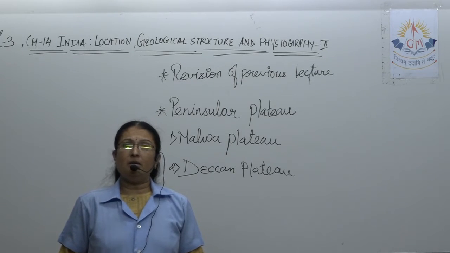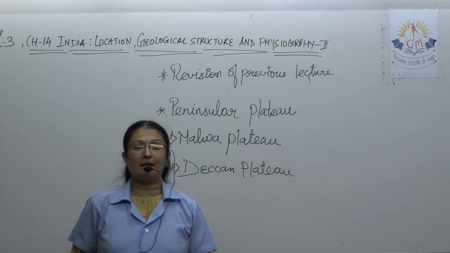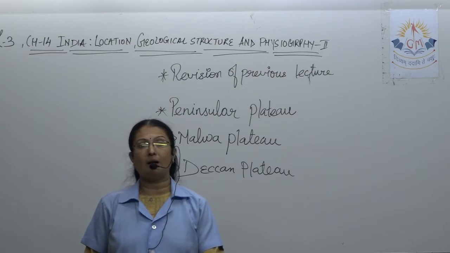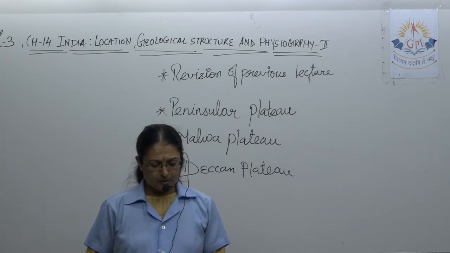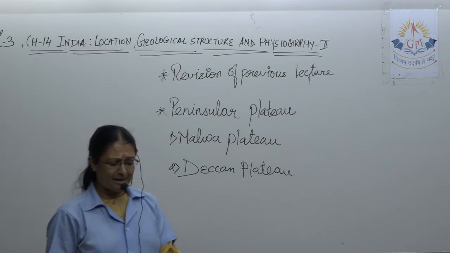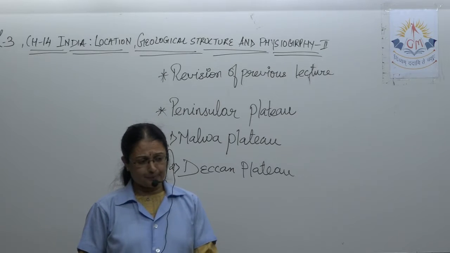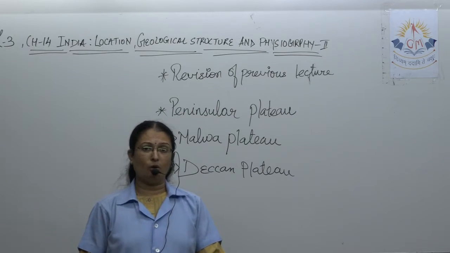In many ways we can say India has a wonderful geographical structure. A few points that we have to keep in mind are about the location.